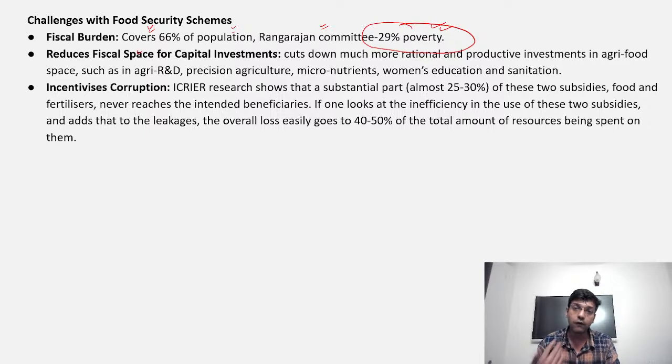They are using over, most of the problem coming with the fertilizer subsidies, that farmers are using more than what is required in the agriculture area, leading to various problems, especially the problem of soil salinization, right? And this problem, especially the soil salinization problem, you are going to witness especially in the northwestern part of our country, especially Punjab, Haryana and western UP.